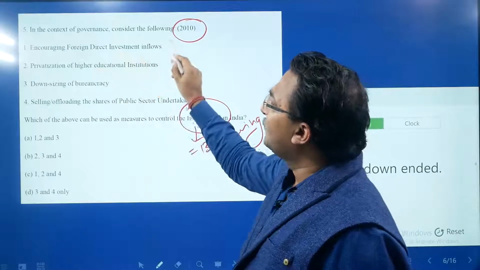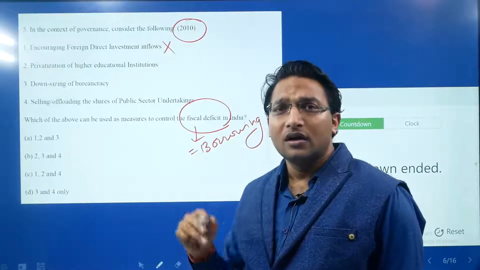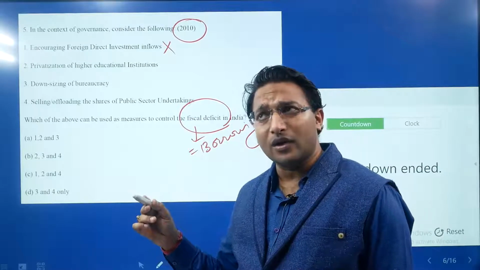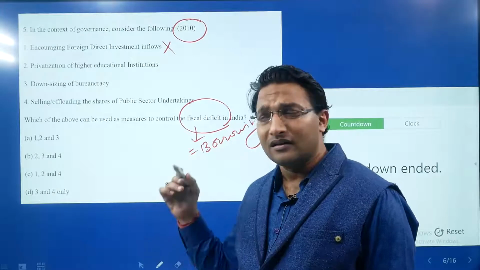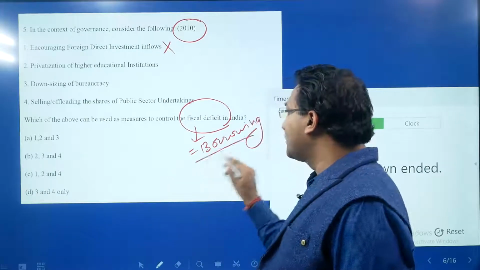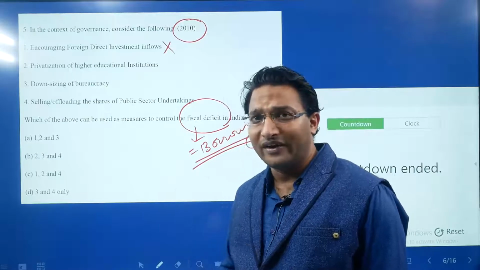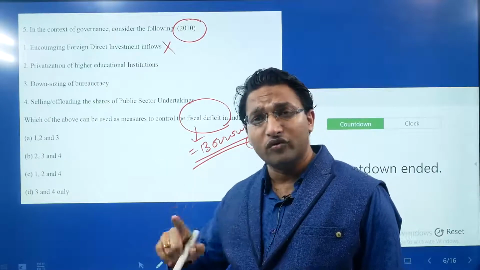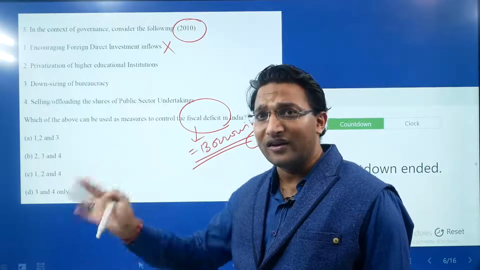Encouraging FDI will not have any impact on the fiscal deficit, because this has an impact on the BOP deficit, but it has not been linked to public finance. The fiscal deficit is basically to do with government finances. This FDI has nothing to do with government finances.